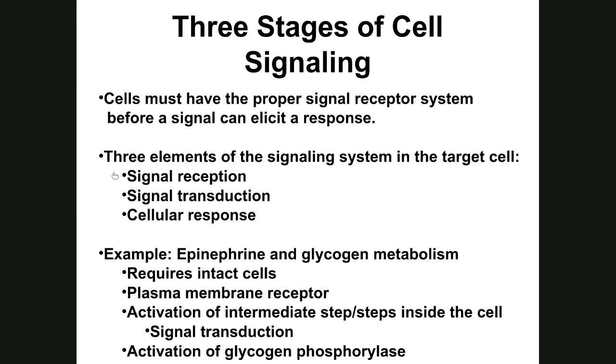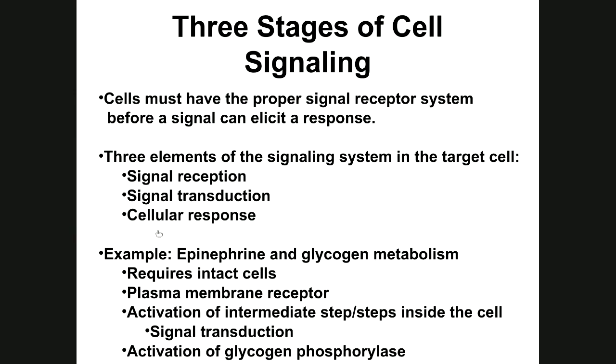So it binds. Signal transduction: once the messenger molecule binds and is recognized, it causes a pathway to occur inside the cell on the cytoplasmic side. It's called the signal transduction pathway. It possibly causes an enzyme to be turned on, which converts molecule A to B, and then B to C, C to D, D to E, E to F, until you get the cellular response. What it's supposed to do: produce something or stop producing something.